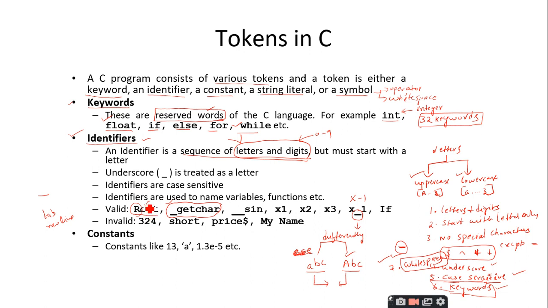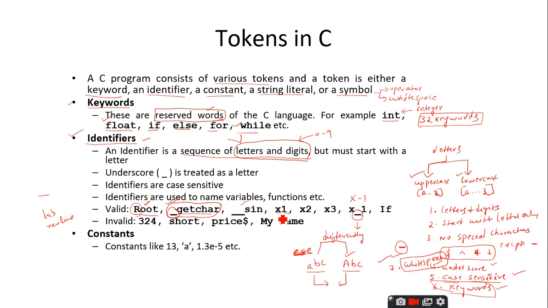Therefore, it satisfies all the rules, therefore it is valid. Similarly, underscore getchar, it is a combination of characters. It allows a special character which is underscore, and you can start the name of the identifier with the underscore also. Therefore, it satisfies all the rules. Underscore sin, this is also valid.